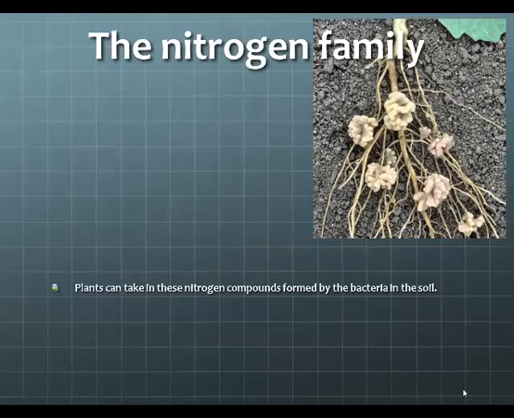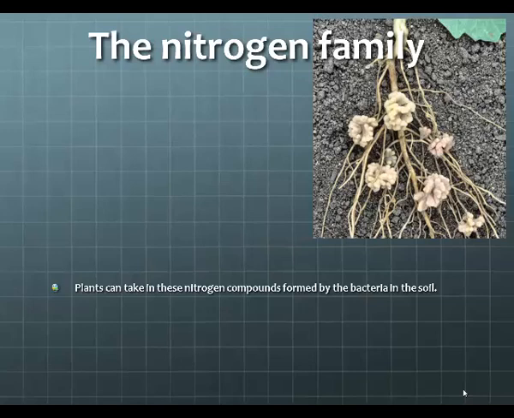Plants can take in these nitrogen compounds formed by the bacteria in the soil. Looking at this picture, we see a bunch of nodules. The nodules are homes in the roots of this plant that are used by bacteria. The bacteria in the nodules convert atmospheric nitrogen into compounds that are usable by the plant, and then the plant absorbs those nutrients and uses it inside their stem and leaves.